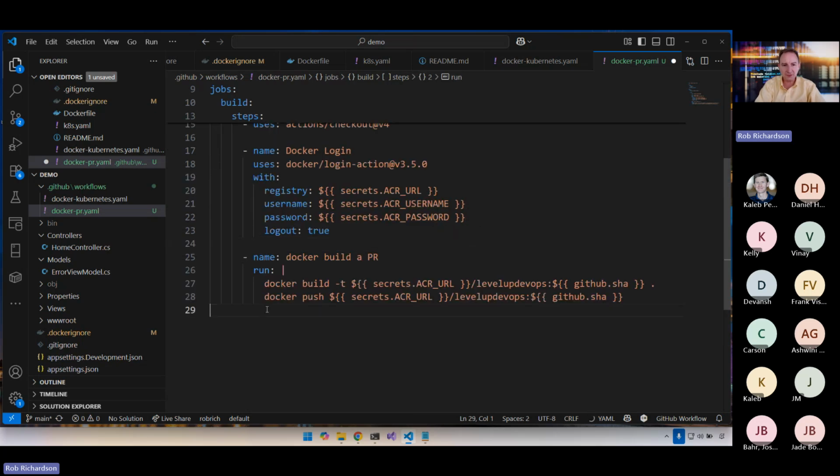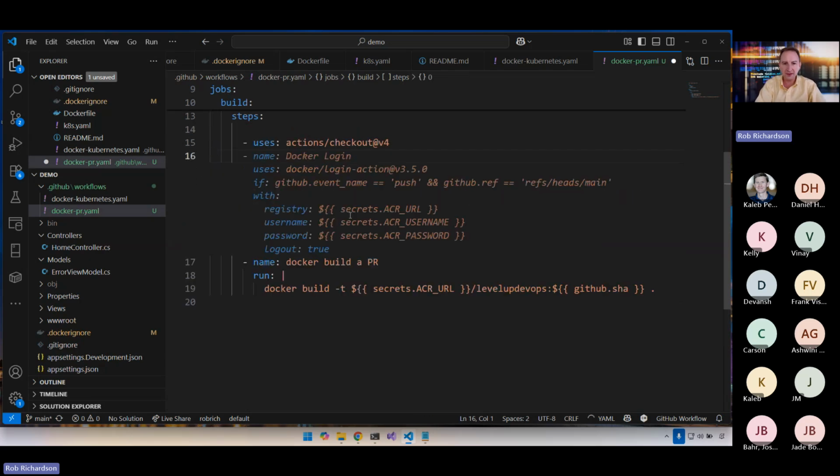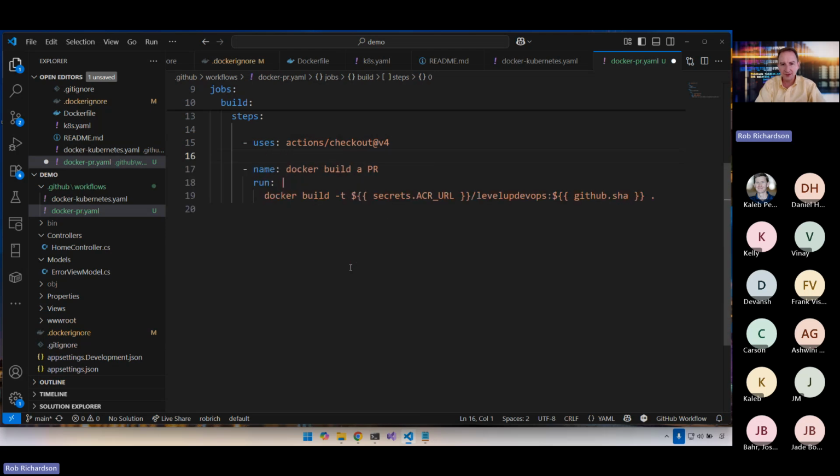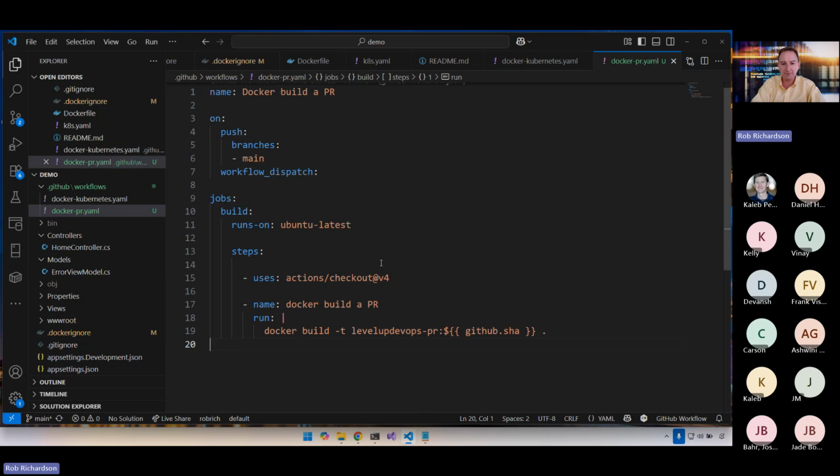We don't want to push this up to the registry because we don't want to accidentally run a pull request container later. So we don't even need to log into Docker. To that end, we don't even need to reference the secrets at all. Let's just tag this as level up DevOps-PR. We're not going to push it anywhere. As soon as this build finishes, we'll just throw this image away.